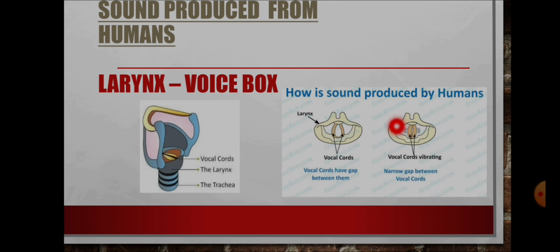When we release air from the lungs, it passes through the voice box, through the vocal cords. It's like a slit, a small space between the vocal cords. The vibrations of the vocal cords produce the sound.